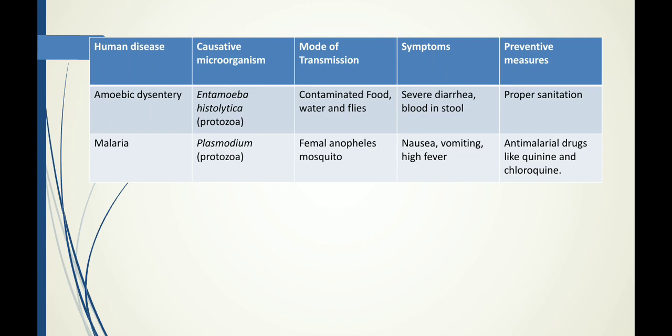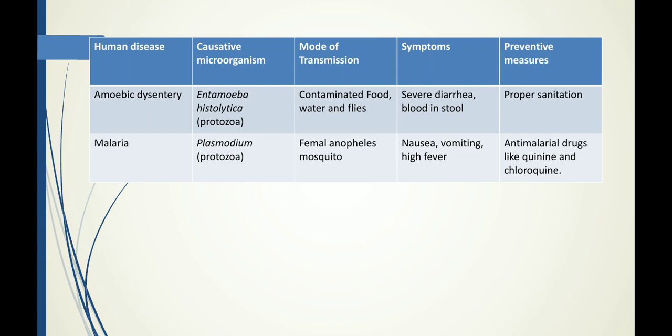Protozoa and amoeba are two terms which you have already learnt about in the previous videos. Amoeba is a protozoa that lives in the water. So this amoebic dysentery is caused through contaminated food, water, and sometimes flies.